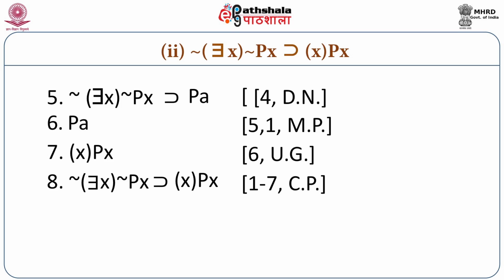Now we need to apply once more the rule of conditional proof, from 1 and 7, which will give us step number 8: it is not the case that there is an x such that x is not P, then for all x, Px. Now we have proved both sides of a conditional sentence. Therefore, these two expressions have been shown to be equivalent. In other words, they are interdefinable.